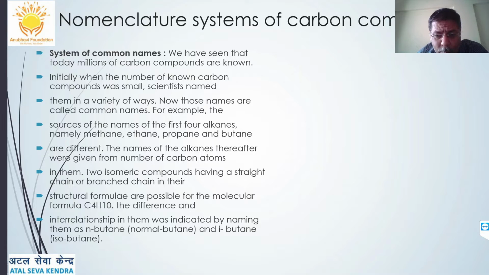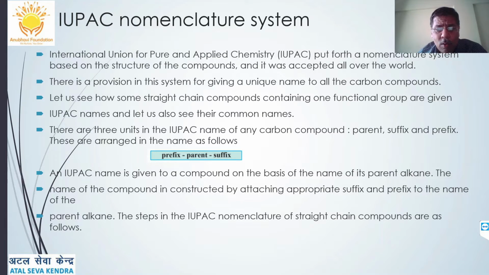Two isomeric compounds have a straight chain or a branched chain, then they are named accordingly, for example n-butane and isobutane, depending upon the branch present or not. But that was a very difficult method of naming. So we started with the IUPAC nomenclature system. So now what is this IUPAC nomenclature system? The International Union of Pure and Applied Chemistry put forth a nomenclature system based on the structure of the compound, and it was accepted all over the world.